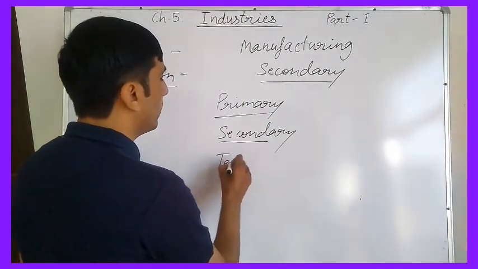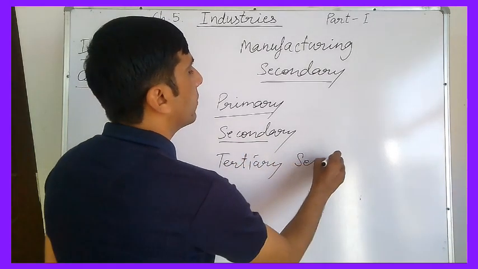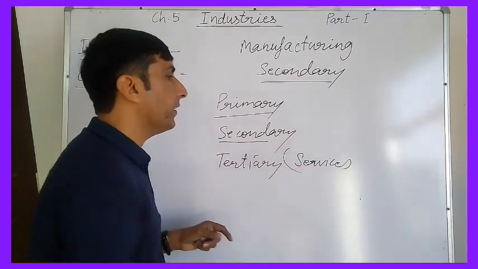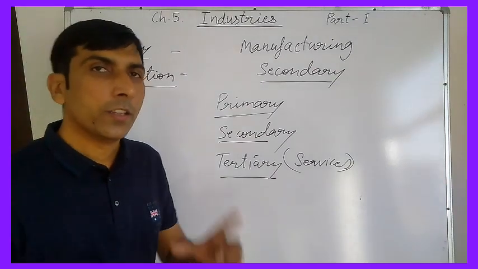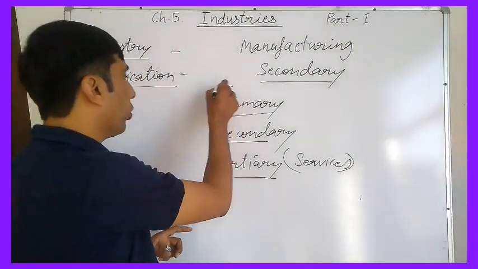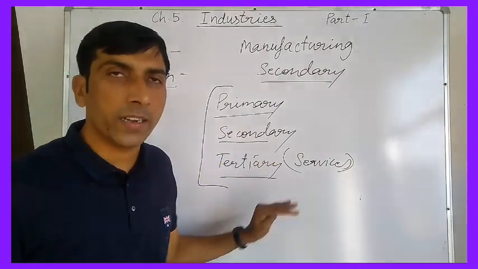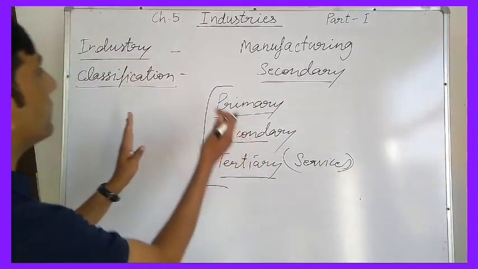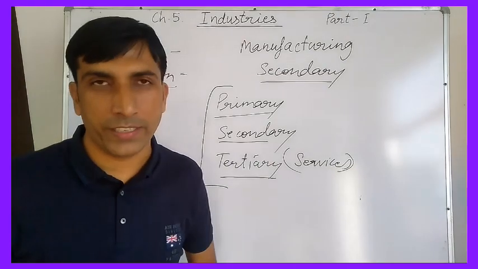And third is tertiary. It is also known as the service sector, service activities. The service providing sector is called tertiary. Getting my point? So in this way we have divided economic activities into three parts: primary sector, secondary sector and tertiary sector.